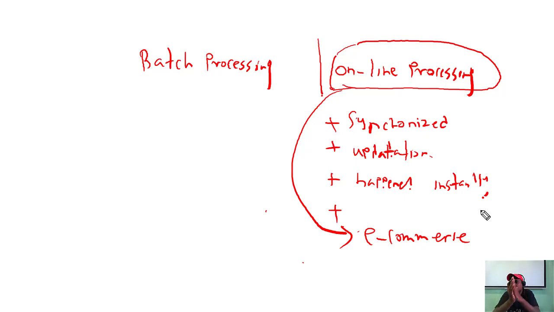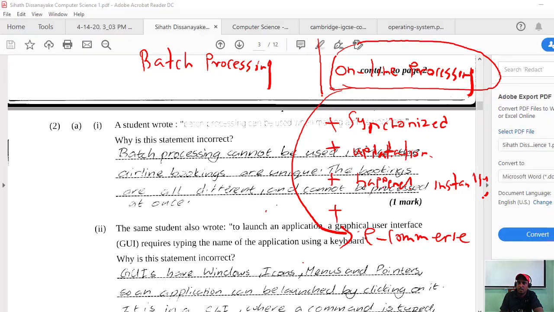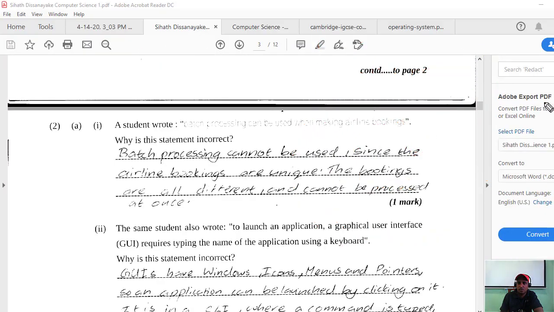Unlike the batch processing system, which collects the data over a period of time and then processes it, the online processing system is not like that. At the time the transactions happen, at the time the work is done, the whole system is working. That's how it goes. I think you have an understanding of this now. So now we will see how we can write the answer for this question.